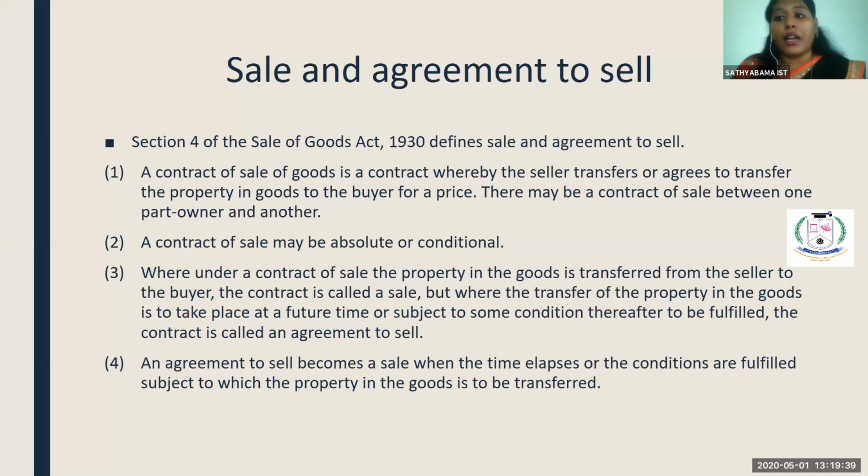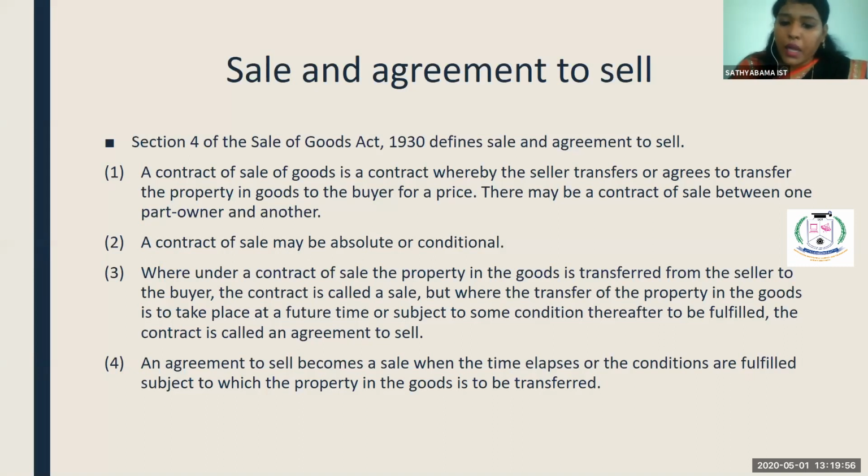It means that there is a condition. Fine. So certain things, if the buyer has to fulfill, then only the seller can sell the goods and deliver the goods. There are certain conditions involved in the sale.